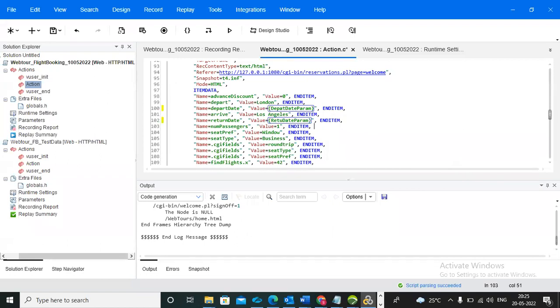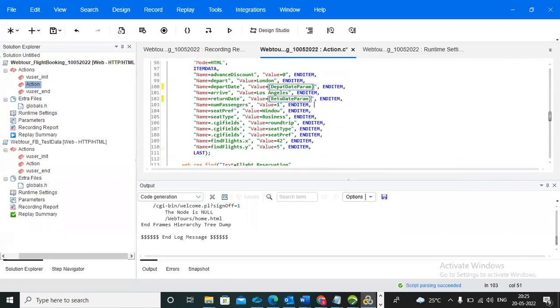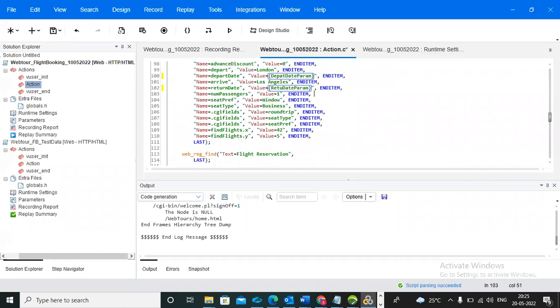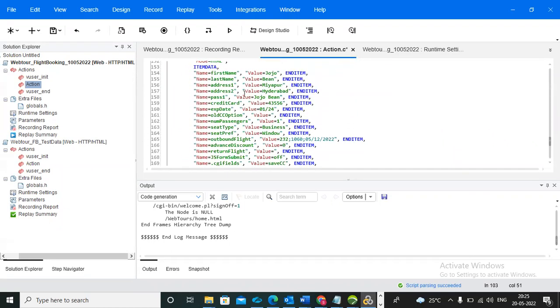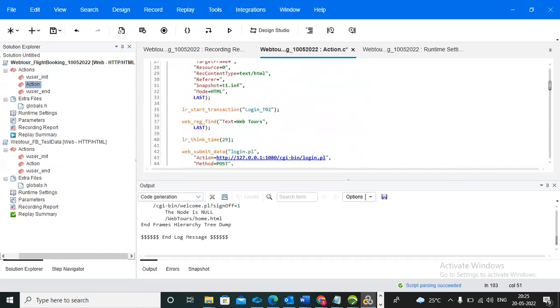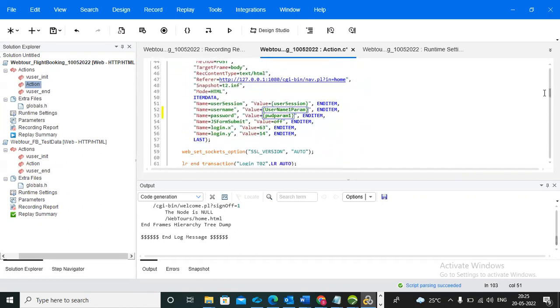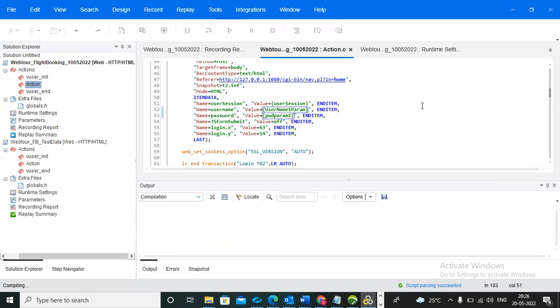So like this, after this is completed, now come to here. You need to do the passenger also. And after that, in the same way, Jojo, Bean, all these things we can do. Okay, it's clear. Complex parameterization means we need to do it like this. Everyone is clear? Yes. So we can execute and we'll see.